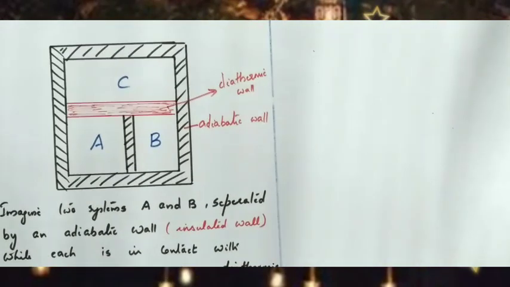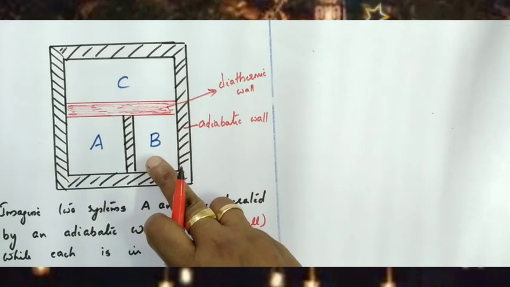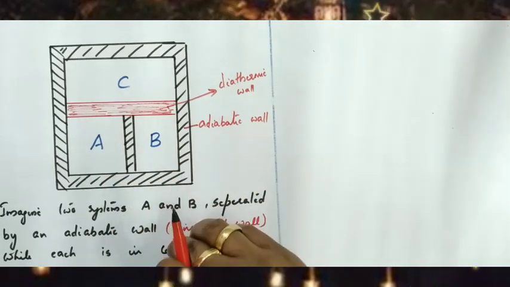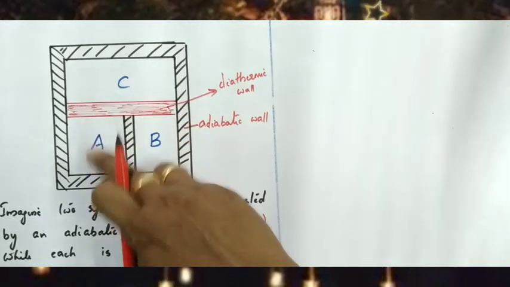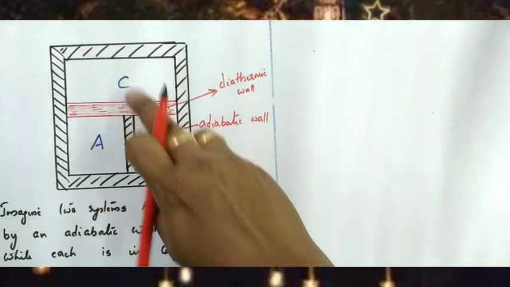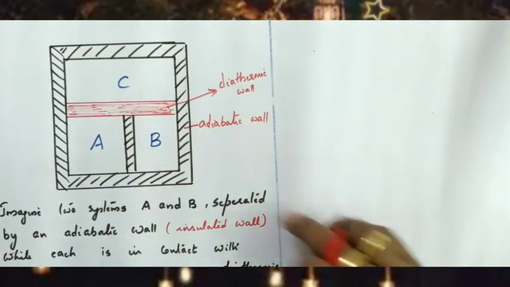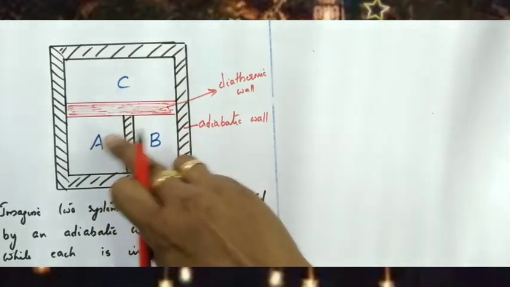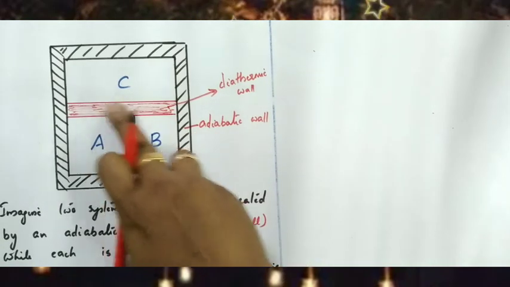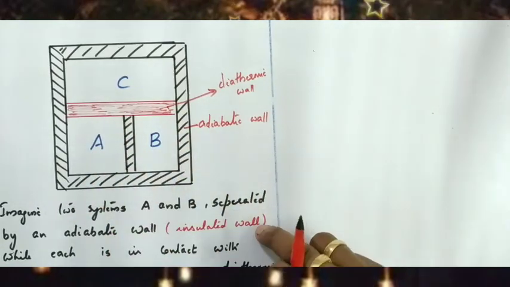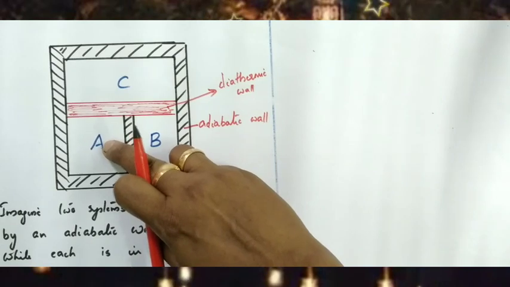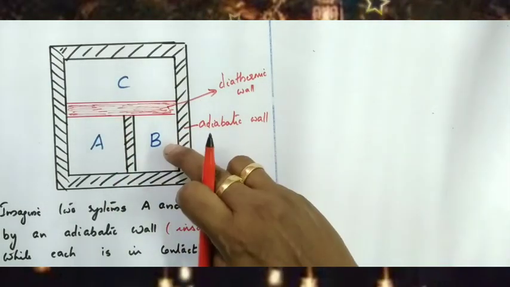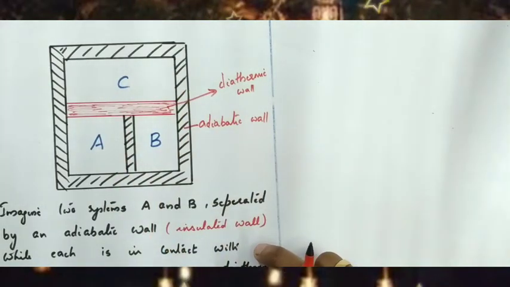So what happens when two thermodynamic systems are placed in contact? Heat transfer takes place. Between A and C, heat transfer takes place. Between B and C also heat transfer takes place, because A and B are separated from C by a conducting wall or a diathermic wall. So heat transfer takes place between AC, heat transfer takes place between BC, and finally they attain thermal equilibrium.